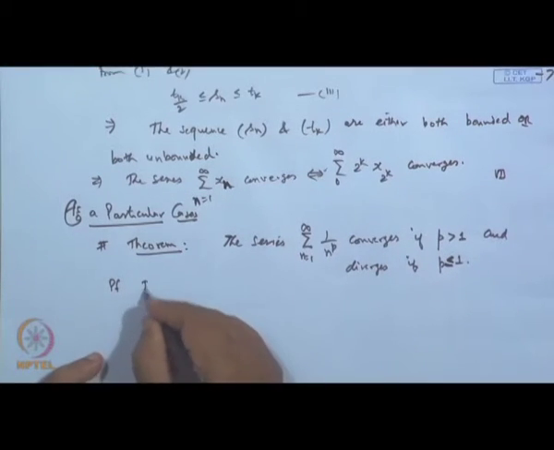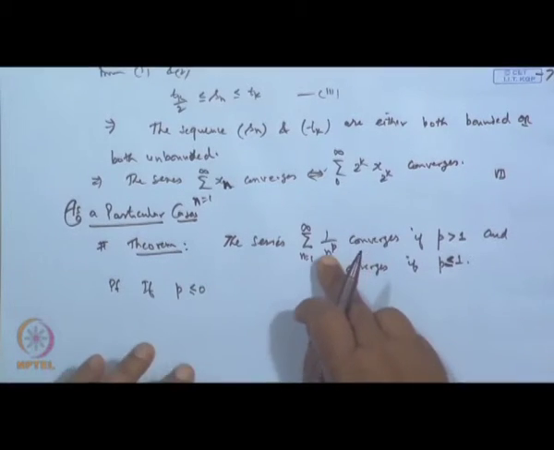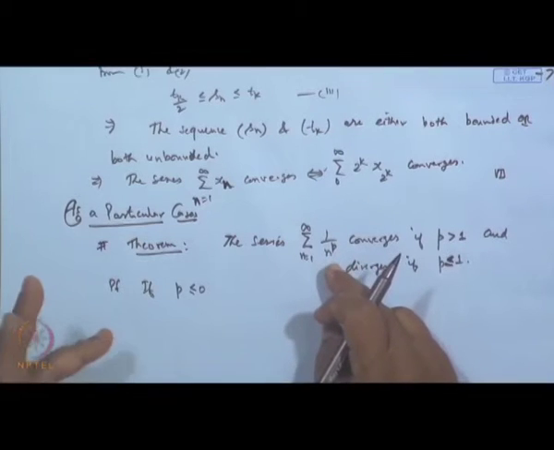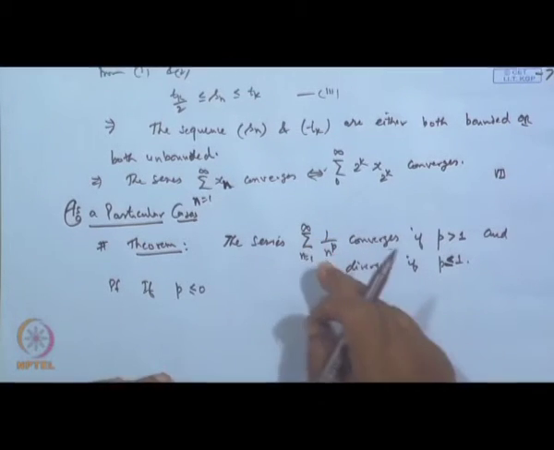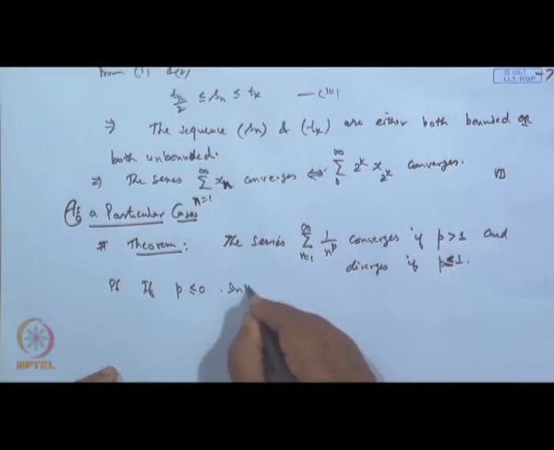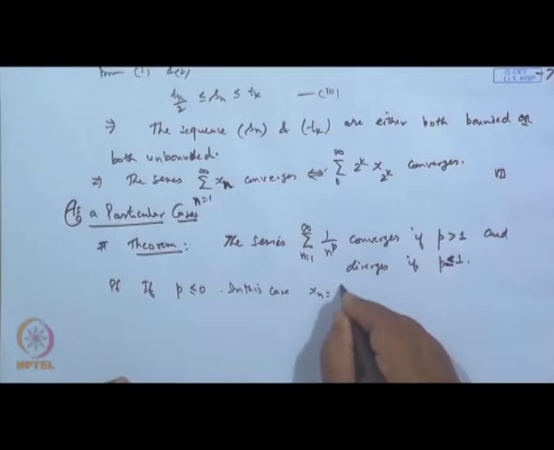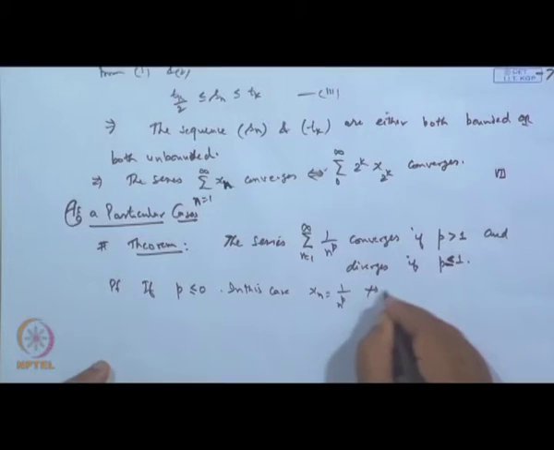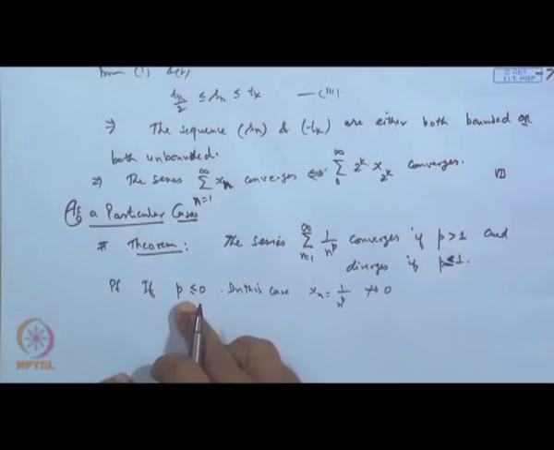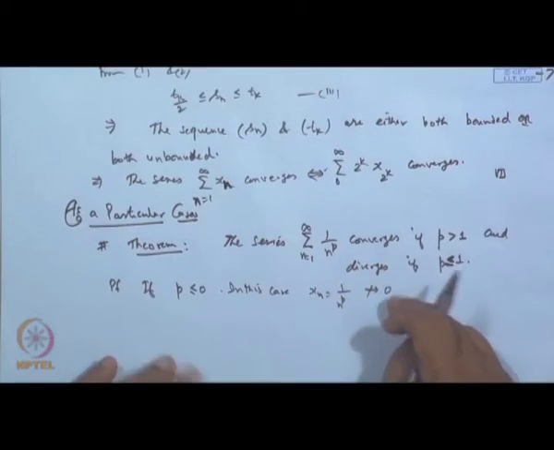Now, obviously, if p is less than or equal to 0, suppose p is 0, then what happens? Each term becomes 1, which means the nth term will not go to 0. So, in this case, x n, which is 1 by n to the power p, will not go to 0, because when p is less than or equal to 0, it will diverge.